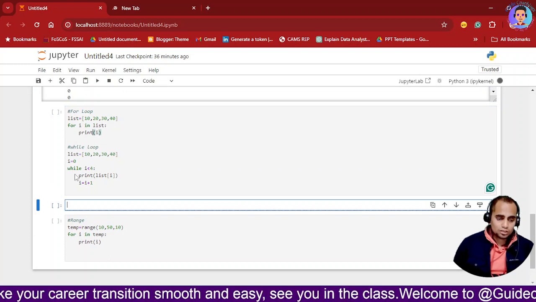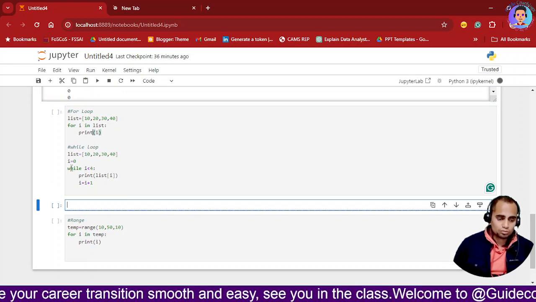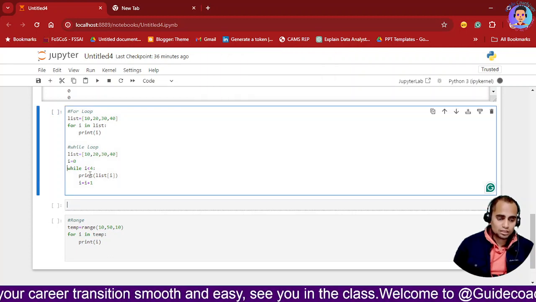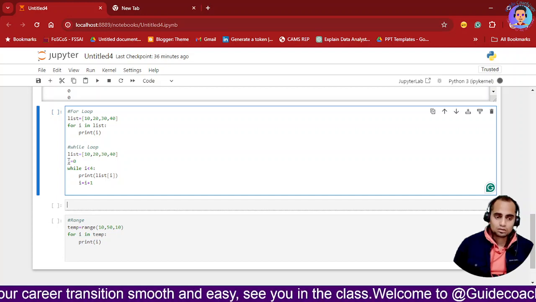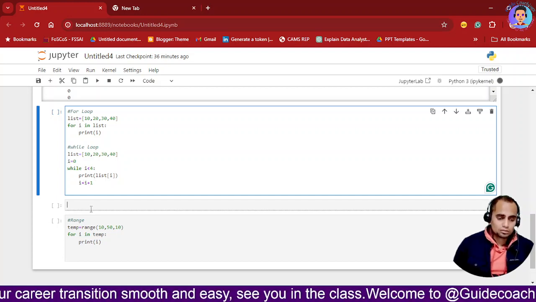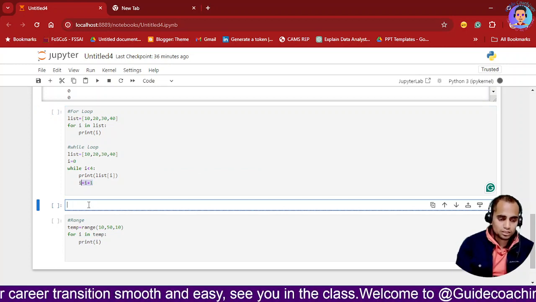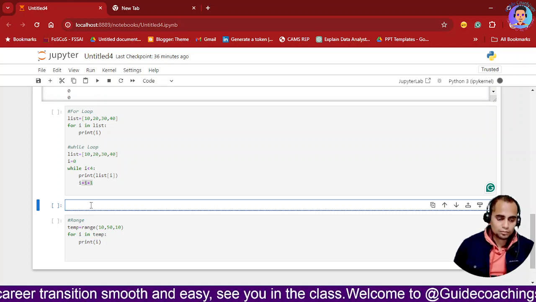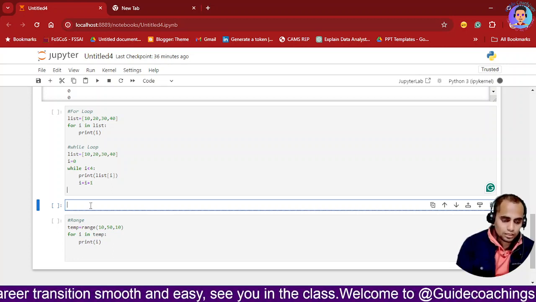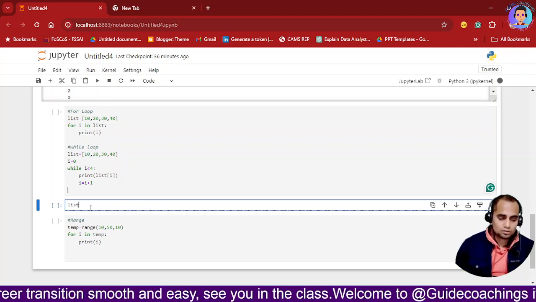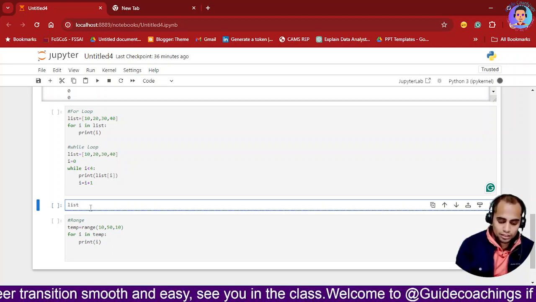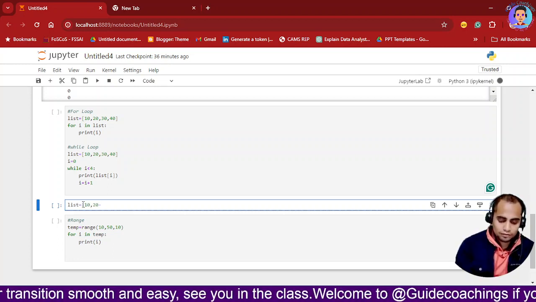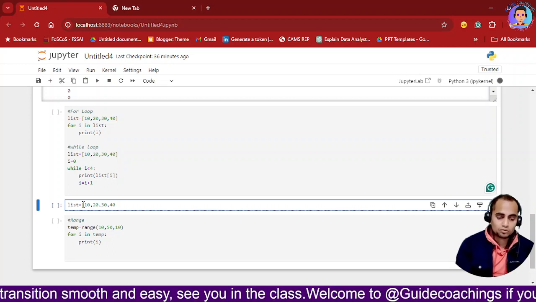Okay, so here I have written the while loop. I will just copy it. It is loading actually. Okay, so I will write over here that list, we have this list. List is equal to 10, 20, 30 and 40. These are the 4 elements I have over here.